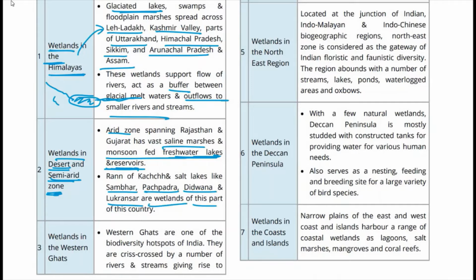So basically, these are the wetlands here that are part of this arid desert and semi-arid zone.